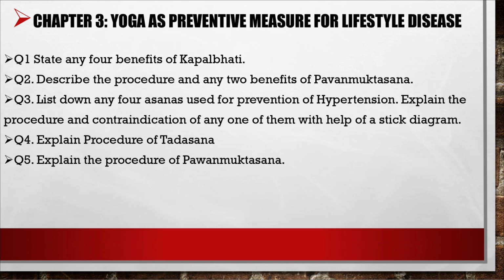Question 2, describe the procedure and any 2 benefits of Pranmuktasan. Question 3, list down any 4 asanas used for prevention of hypertension. Explain the procedure and contraindications of any one of them with the help of a stick diagram. Question 4, explain the procedure of Tadasan. Question 5, explain the procedure of Pavanmuktasan.